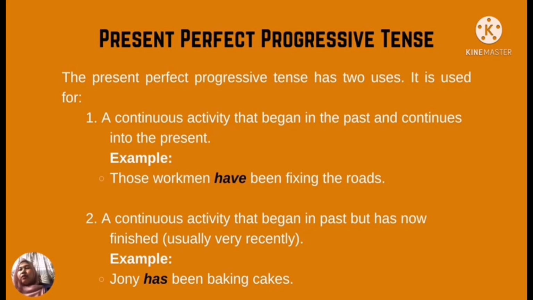It is used for number 1, a continuous activity that began in the past and continues into the present. For example, those workmen have been fixing the roof. Number 2, a continuous activity that began in the past but has now finished, usually very recently. For example, Johnny has been baking cake.